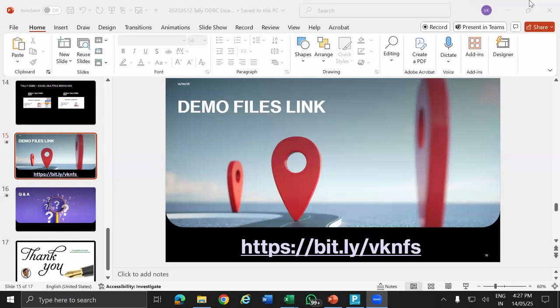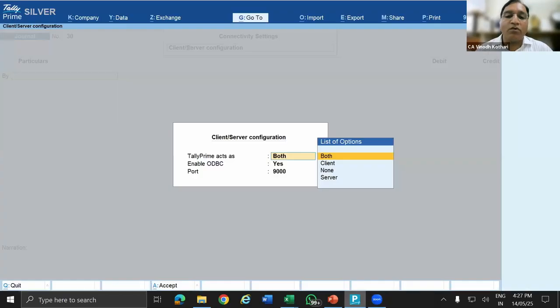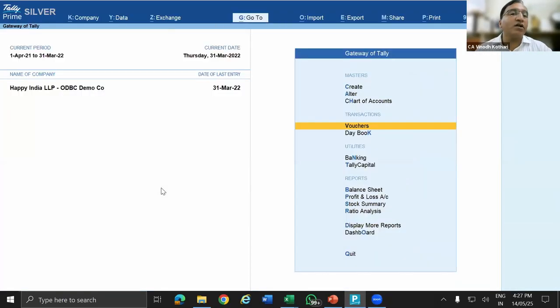If I log in for the next company, do I need to restart? I've already said, you can keep this template file as a template, save it as a new file, and then open the second Tally company. Whichever company is on the top, that company will be linked. If 4 or 5 companies are open, the company on the top, in dark color, will be linked.